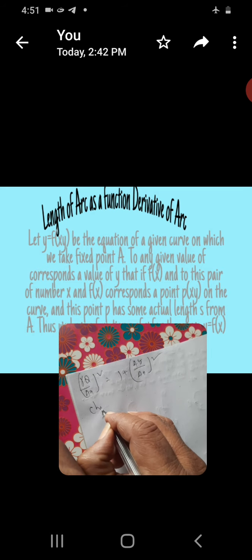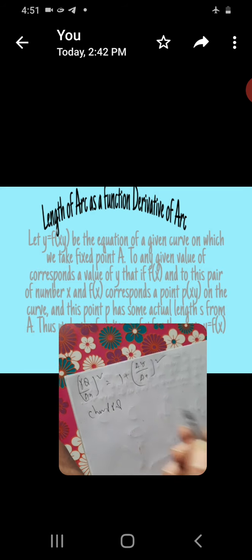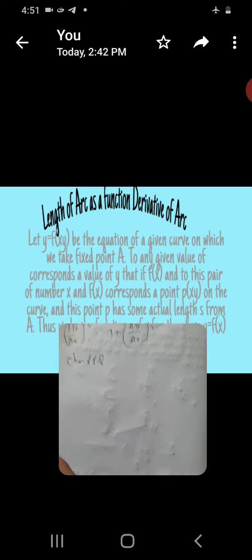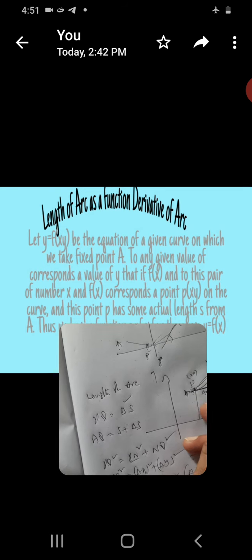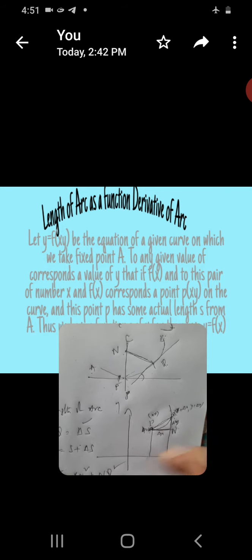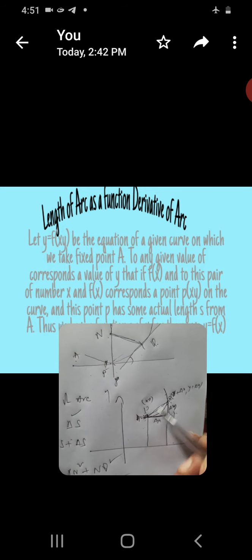Now the chord PQ in the figure: PQ is the arc length, that is the chord. This is the length.